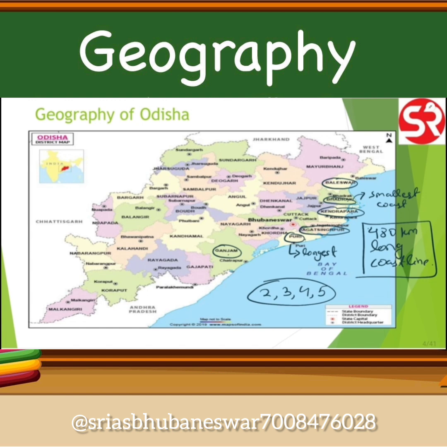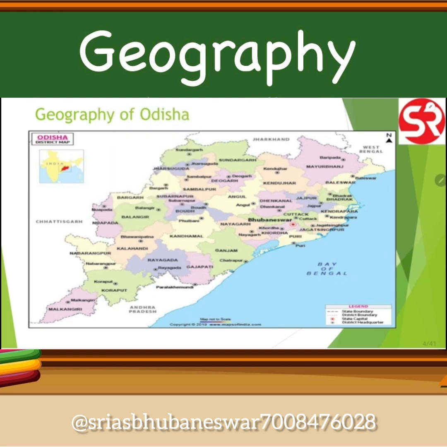Okay, so UPSC has the tendency to ask you to arrange in order. You don't have to remember the length of Puri's coastline or Bhadrak's or Kendrapada's, but you have to know which is the first one, the longest, then the second, the third, fourth, and so on. So your task is to do the second, third, fourth, and fifth positions. You can just simply Google it and find out, and it will be correct. And you can also make out from the map itself. Okay, so let's move ahead and see the PPT if you have missed any details.